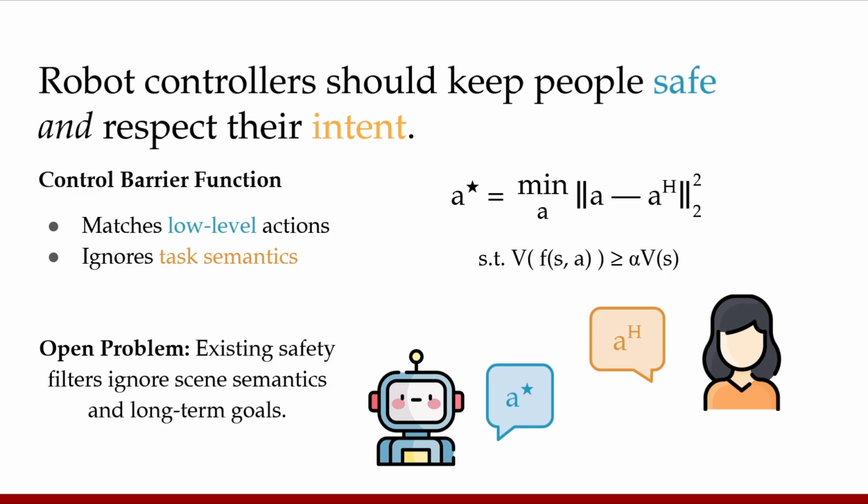Existing safety filters, such as control barrier functions, will often find corrective actions by staying close in the physical action space while enforcing safety constraints. However, this optimization assumes that the immediate nominal action is indicative of the controller's broader goals and ignores crucial information about scene semantics and long-term goals that might inform the most appropriate behavior.